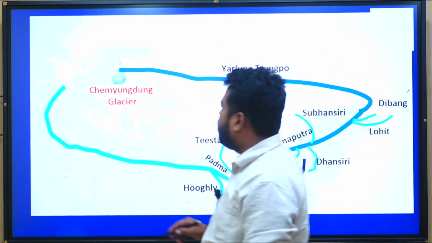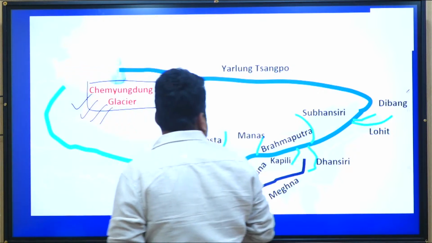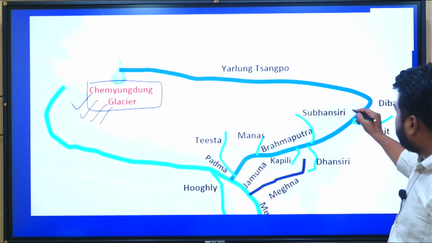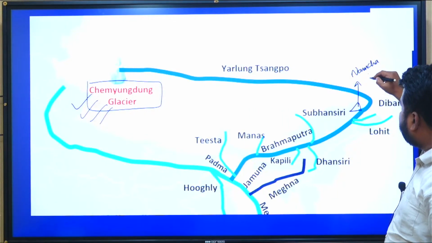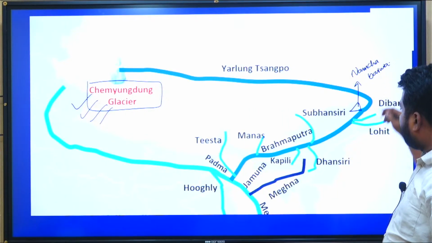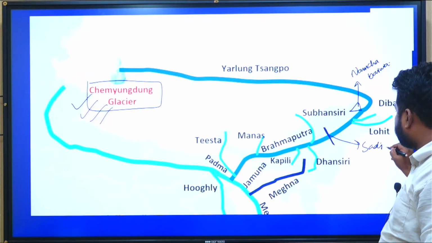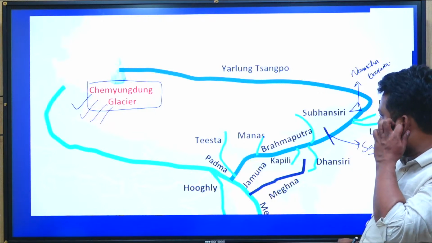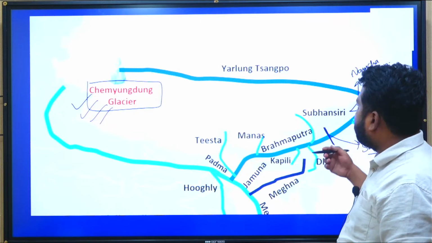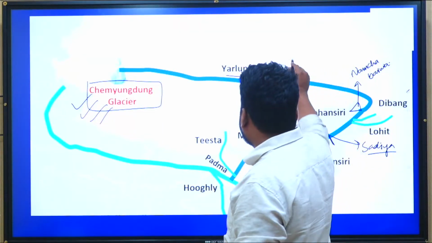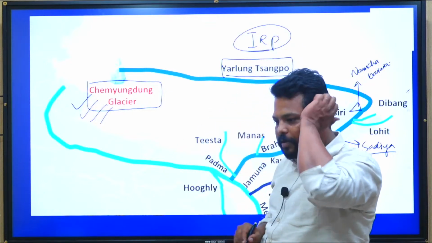And coming to this particular Brahmaputra river, it originates from the Chemayungdung glacier. इसका origin point important, and it enters Arunachal Pradesh at Namcha Barwa. ये भी बहुत important है. And from Sadia Valley in this particular Assam region, Sadia location is very important because that is the place from where we call it the Brahmaputra river. And Brahmaputra river has different names. Already I have said it in the impact revision session. So please try to refer to the IRP sessions, impact revision sessions. वहाँ पे मैंने बताया.